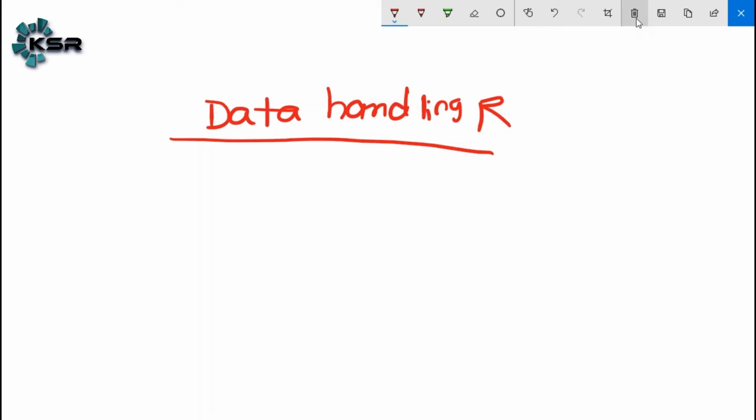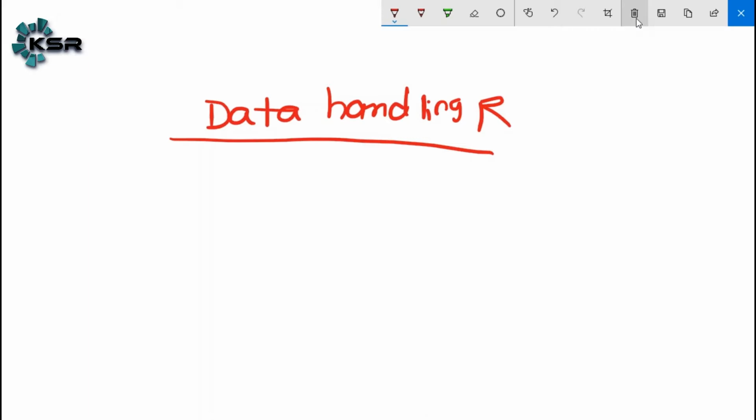So that means if you want to make decisions or if you want to do the analysis, first and foremost, you always need the data. Once you have the data, then only you can go with the analysis. So first of all, the thing we need to do is, how do we import the data into R?